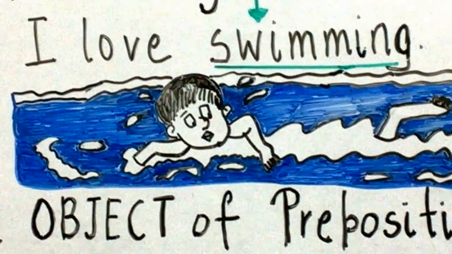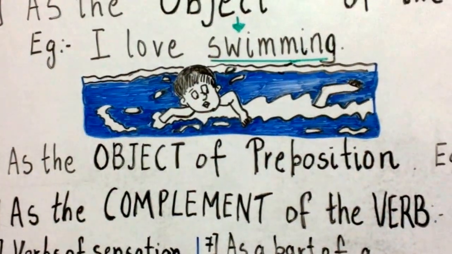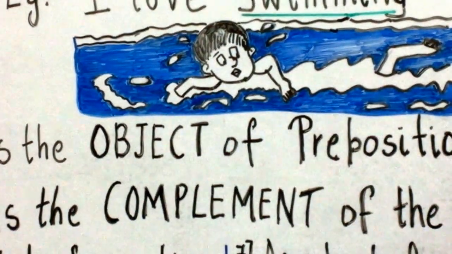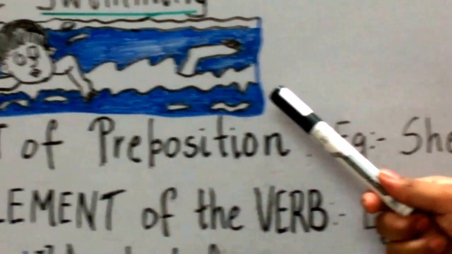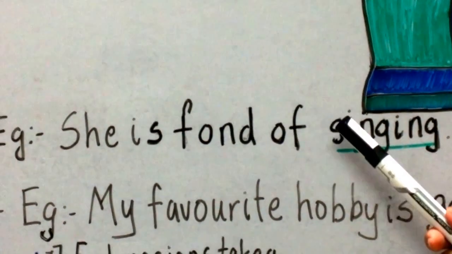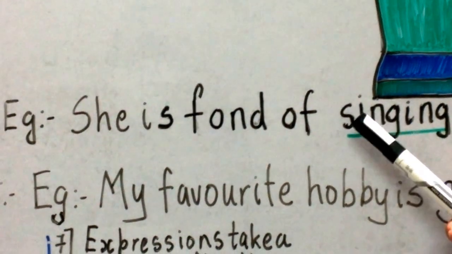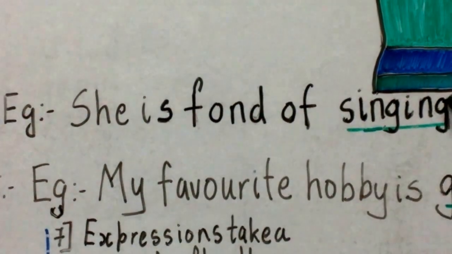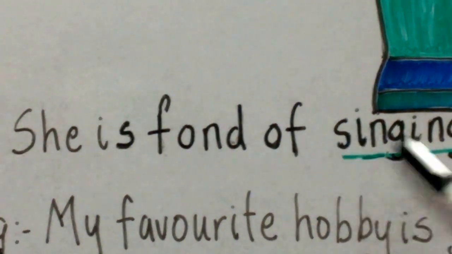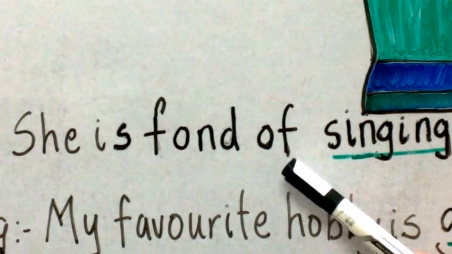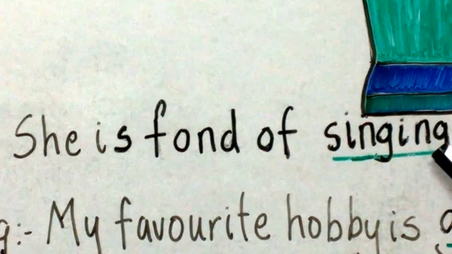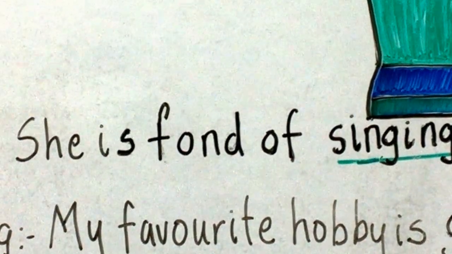Let us see the third use of a gerund. Gerund is also used as the object of the preposition. What do you mean by object of the preposition? Objects of prepositions are always preceded by prepositions and it completes their meaning. We see, for example, she is fond of singing. We see that singing follows the preposition of. So singing always follows a preposition. So we know it is the object of the preposition. So this completes its meaning.